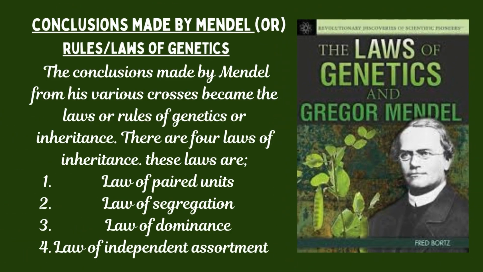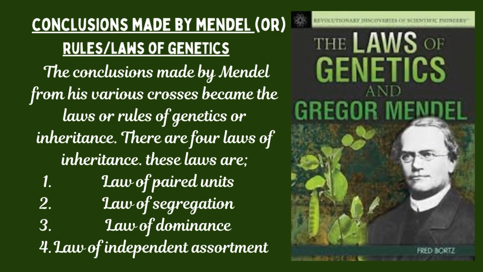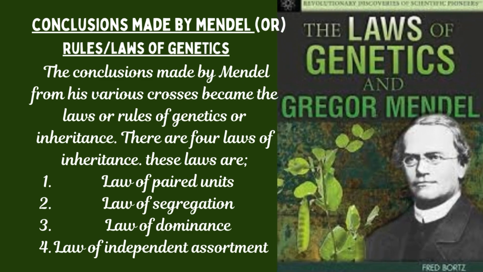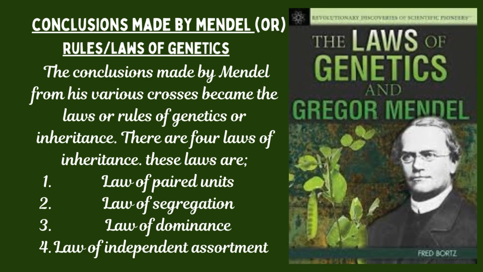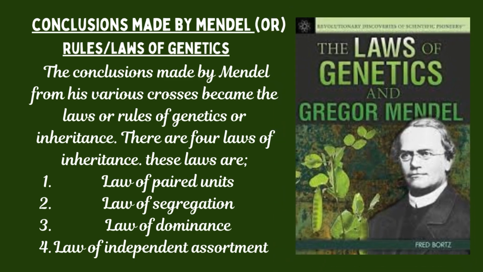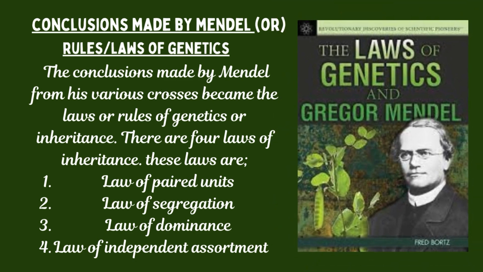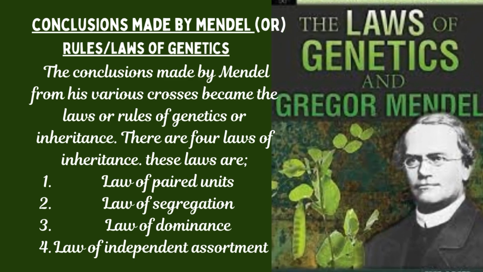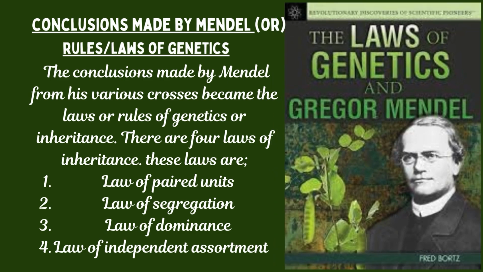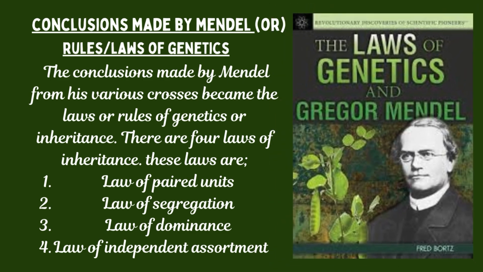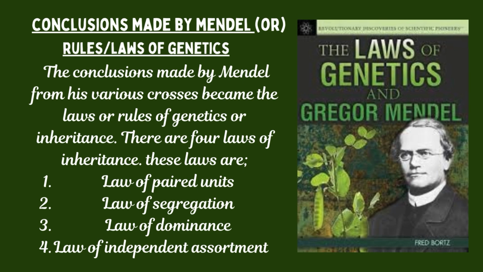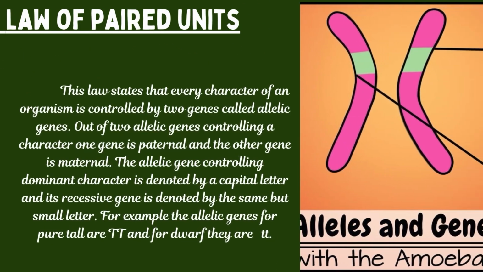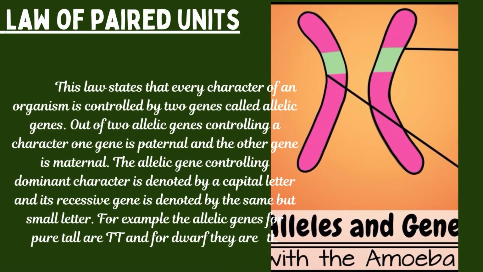After conducting a number of crosses, Mendel made some conclusions which came to be known as rules or laws of genetics, or laws of inheritance. Mendel made four conclusions. First is law of paired units. Second, law of segregation. Third, law of dominance. Fourth and last, law of independent assortment.